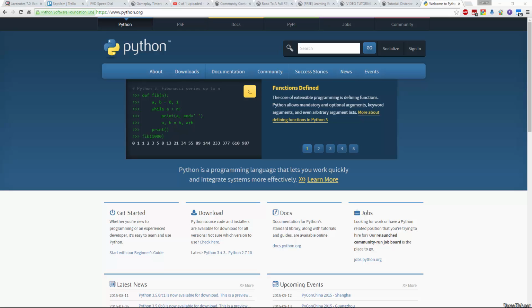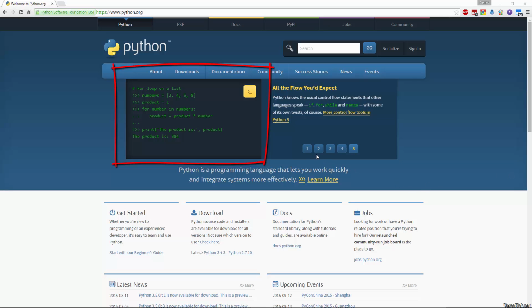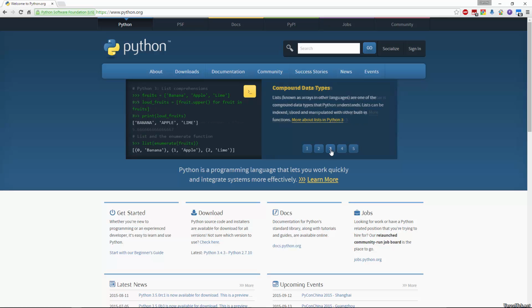I consider Python one of the easiest languages to learn because Python's number one goal is to make its programming code as readable as possible, just like we read English. The actual ones and zeros that eventually become of our work is much more complicated, but you can pretty much read Python as if you were reading instructions. Let's take a couple seconds to just look at a couple examples on their page here.